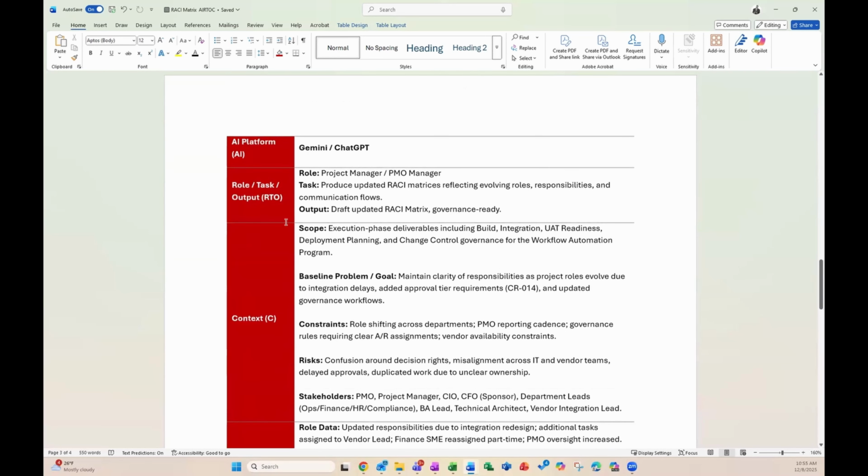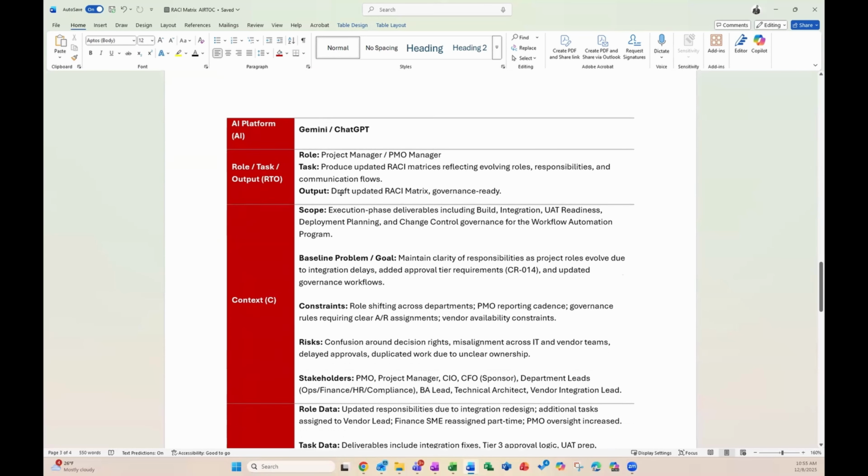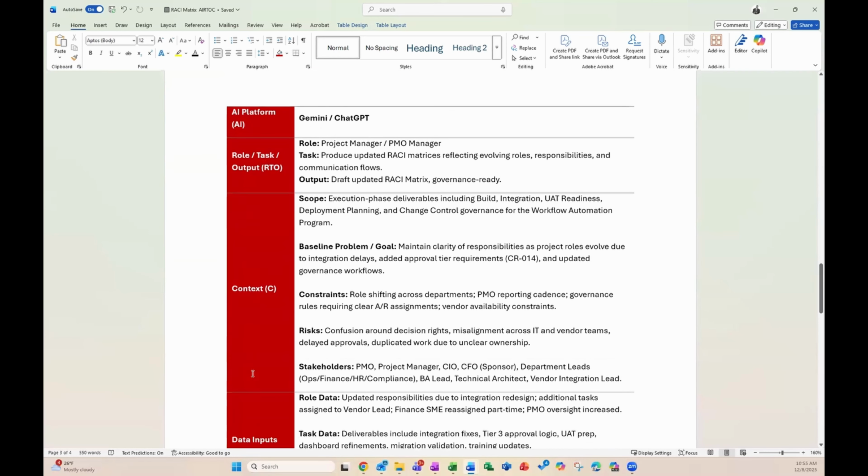All right, so for our AI platform and role, task, and output, these do not change. But at this point, we've added in some additional context and data, right? So for our inputs for context, the high-level data, we have our entire scope, we have our baseline problem and goal, we have our constraints, we have our risks, and our stakeholders added in. And all of this information, again, is contextual information that is taken from the scenario. We have to go out and gather a few more documents to make this accurate.